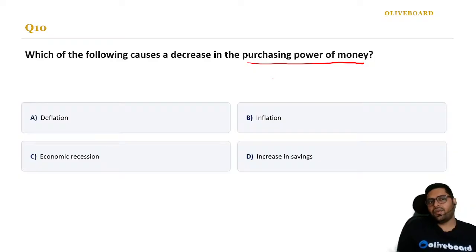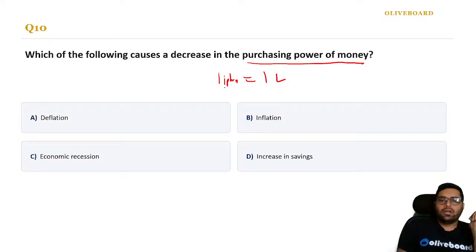Keep answering, please, everyone, keep answering. How does money's purchasing power reduce? So, if I'm buying one iPhone today for 1 lakh, after 2 years the same iPhone becomes 1.25 lakh. It means I have to spend more money to buy that same iPhone.